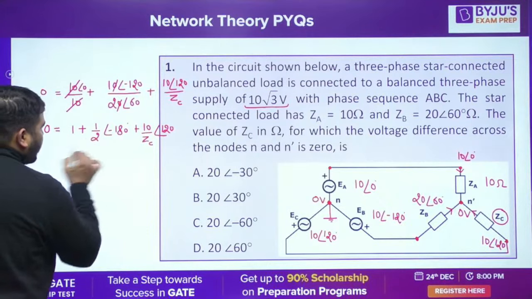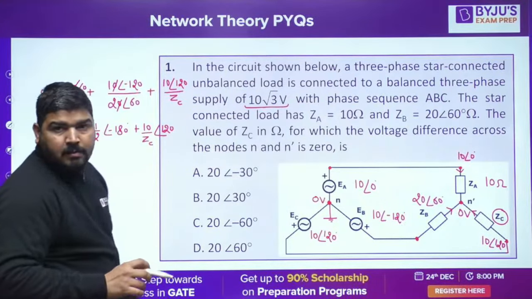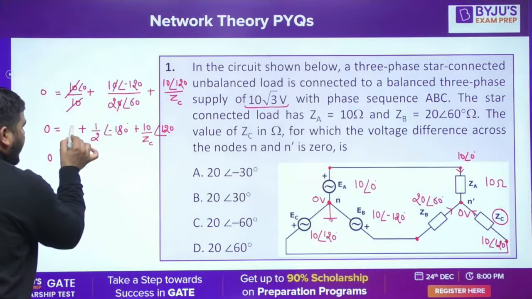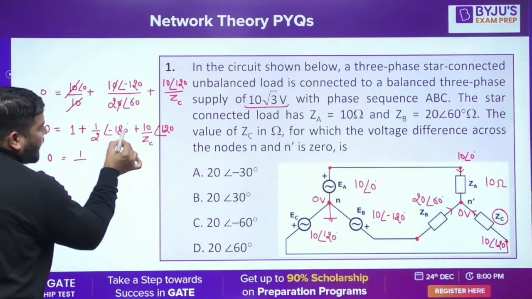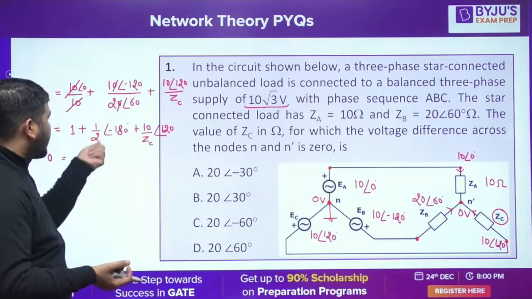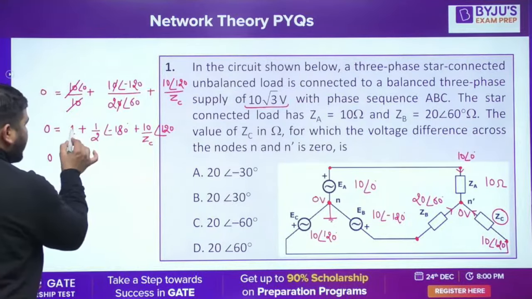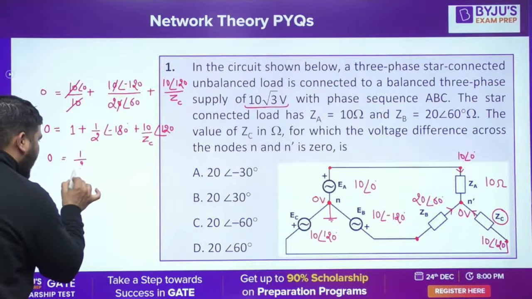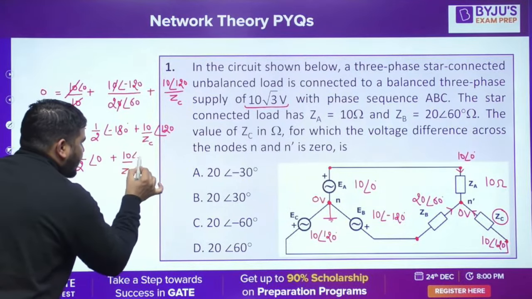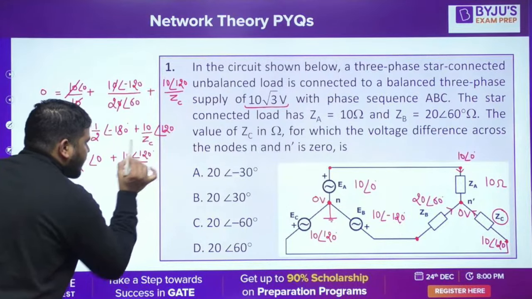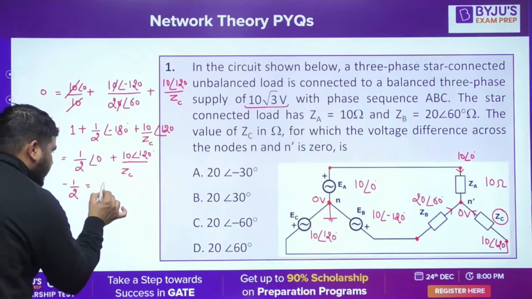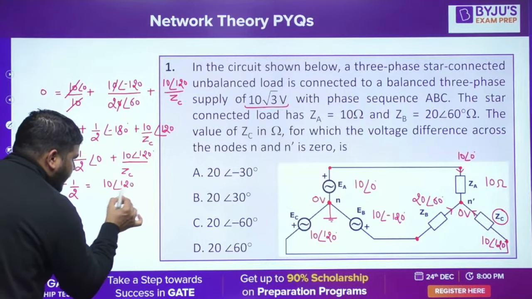Now if you calculate this, minus 180 means it's a negative number. So you can say that 0 is equal to 1 angle 0 minus half angle 0, because 180 means a negative number. So 1 minus half is half angle 0, plus 10 by ZC, and the angle of 10 is 120. Is it fine, guys? So take this on the other side. It will be minus 1 by 2 equal to 10 angle 120 divided by ZC.